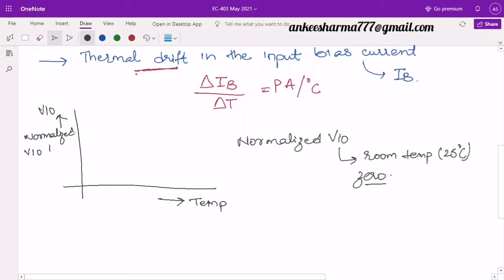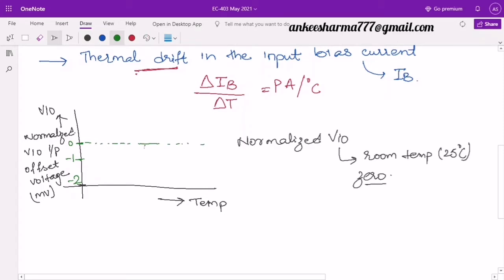So here I will draw this normalized VIO, input offset voltage. You may take it in millivolts or microvolts. Let me take millivolts here because in the data sheet it is given in millivolts. So over here it is -2 millivolts, this is -1, and this is the zero value over here. That zero is at room temperature.